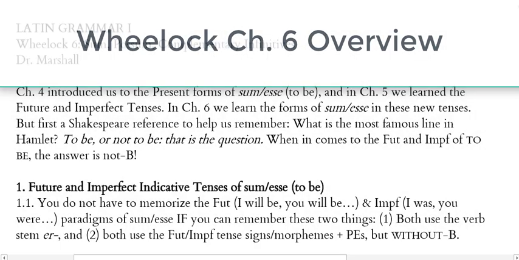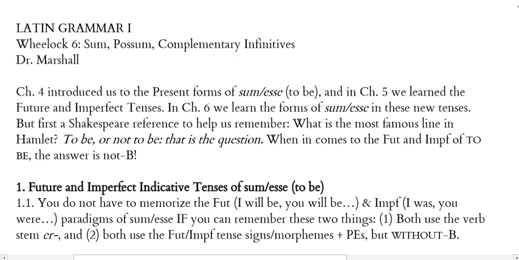So in this chapter, we want to deal with Wheelock 6 on sum, to be, possum, to be able, and complementary infinitives. In chapter 4, we were introduced to the present forms of sum, esse, to be. In chapter 5, we learned the future and imperfect tenses for other verbs. And so now in chapter 6, we learn the forms of sum, esse, in these new tenses. You already learned it in the present, now we'll learn them in the future and imperfect tenses.